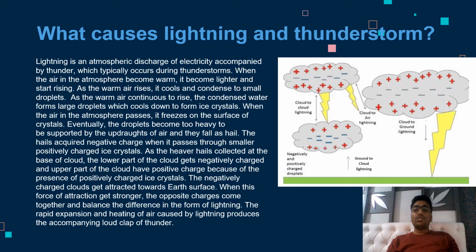When the attraction becomes too strong, the positive and negative charges come together, or discharge, to balance the difference in a flash of lightning, sometimes known as a lightning strike or lightning bolt. The rapid expansion and heating of air caused by lightning produces the accompanying loud clap of thunder.